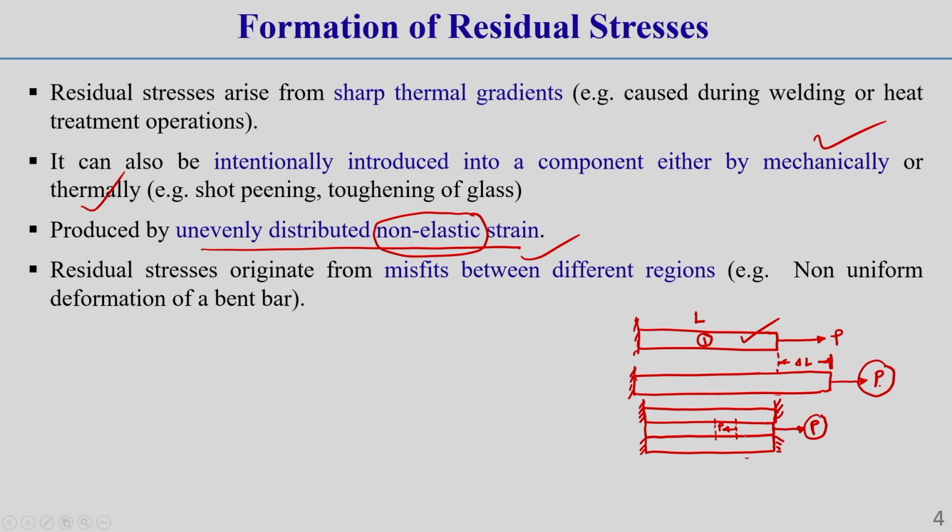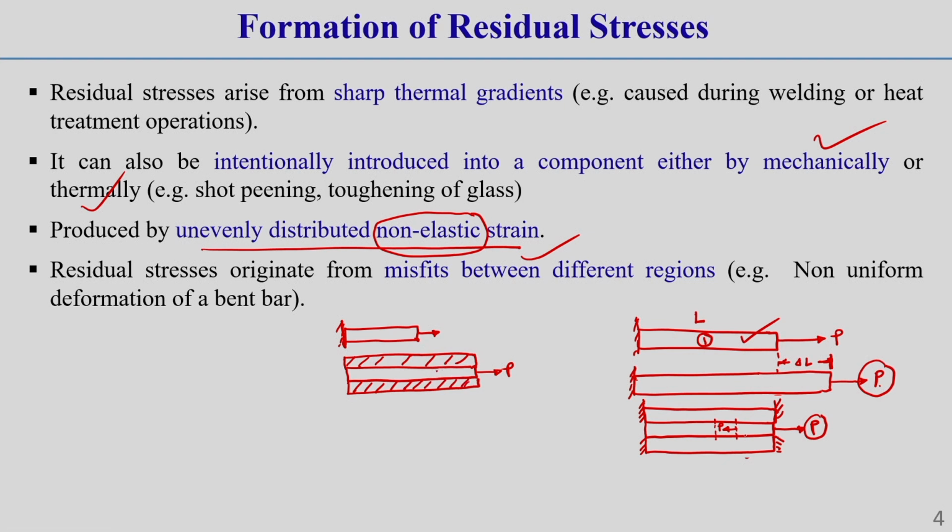Or we can discuss this another way, then it will be more clear to you. Let us say the bar is subjected to some deformation. Initially it was like this. After that, it has some deformation P. After that, if we apply some component or some other layer over this, let this be one layer I have provided, and this is another layer I provided here.